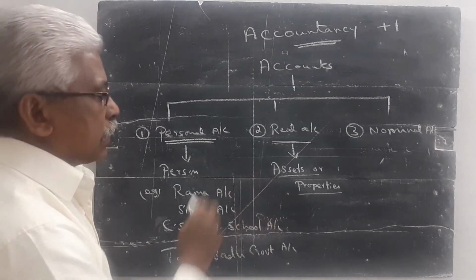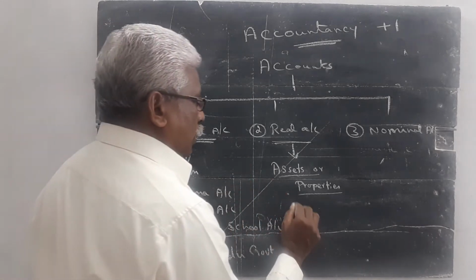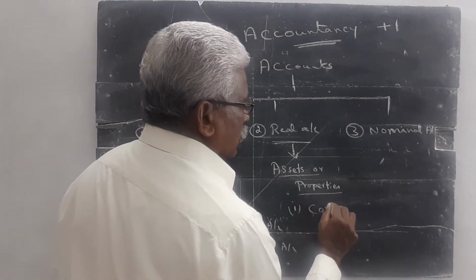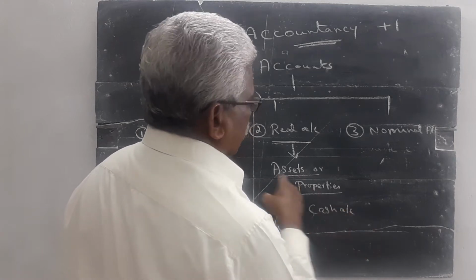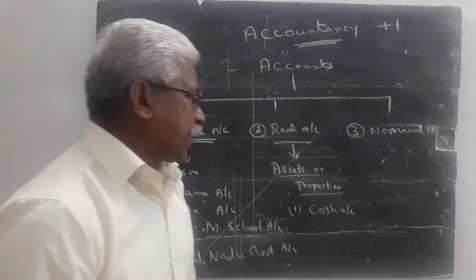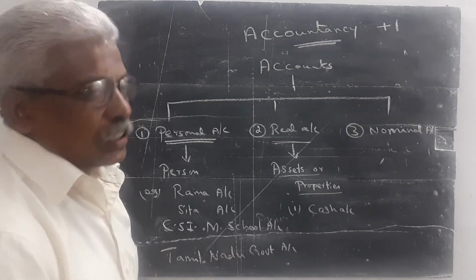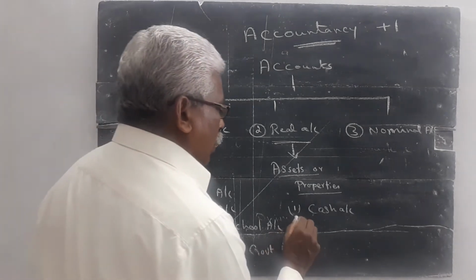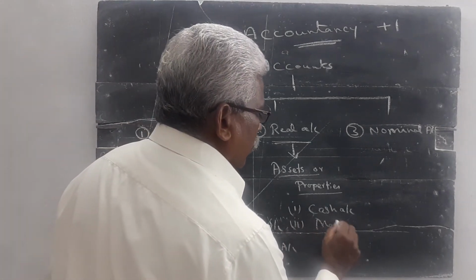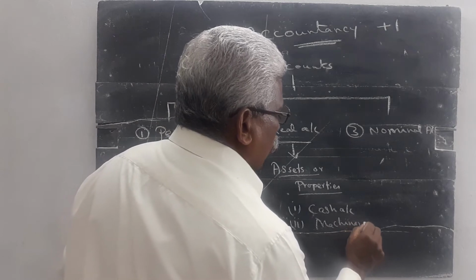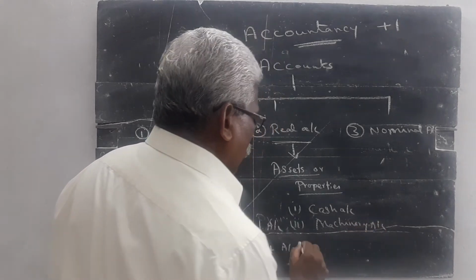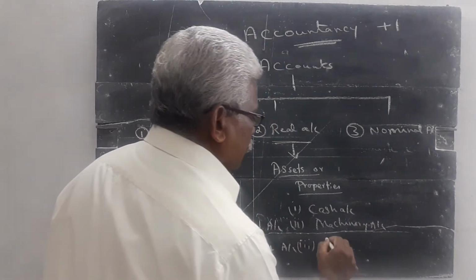What are the assets? Number one, example, cash. Cash account is the asset. Cash is an asset. If you are having cash, it means it is an asset. Then machinery account. Then furniture account.